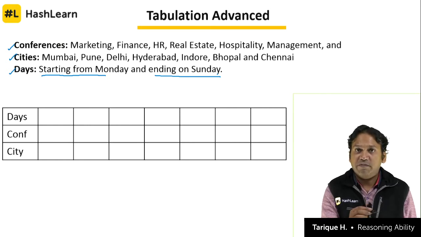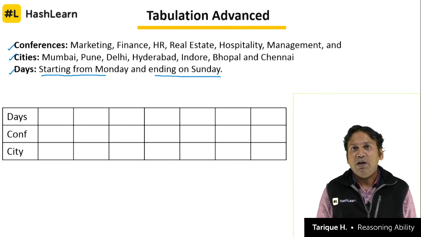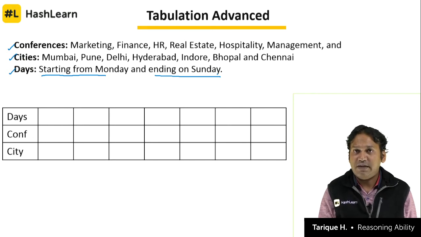So first column, first row that we are going to fill will always be days. So normally what do we fill in the first row? Usually we fill the name of persons. If the name of persons are given to us, we fill the days Monday to Sunday.